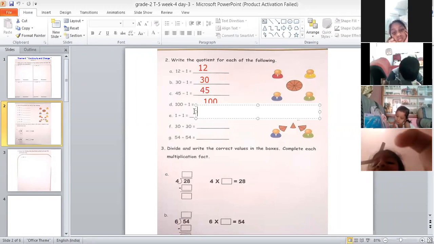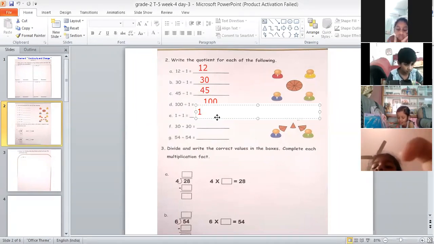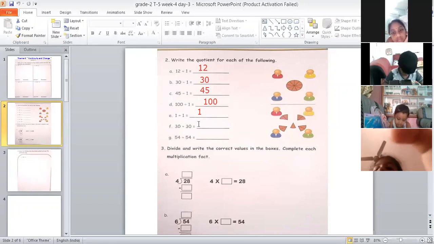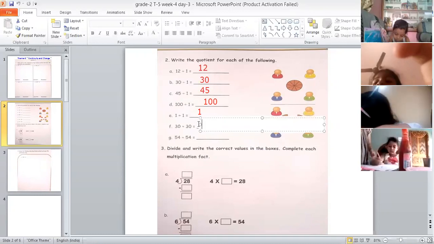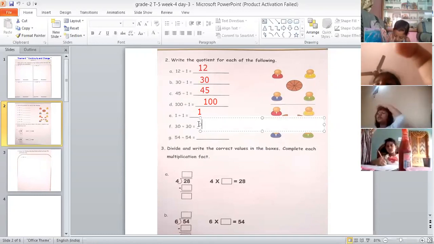1 divided by 1, 1. Very good. 1 divided by 1 will be equal to 1. That's correct. Again we are dividing a number by 1. Ashwita Nalla, please read next question. Please unmute yourself.